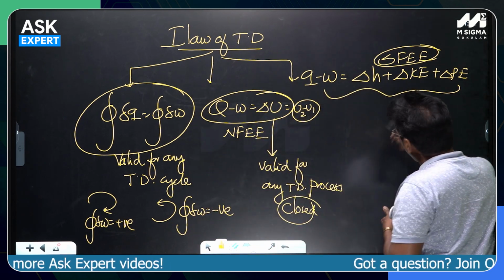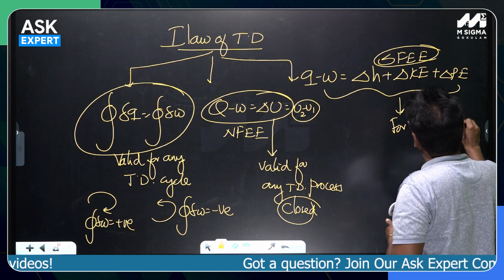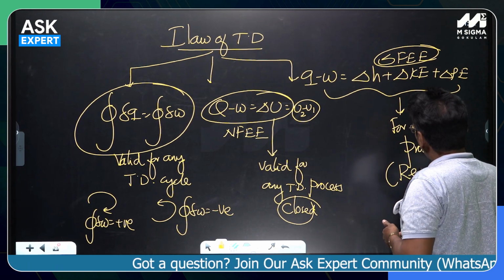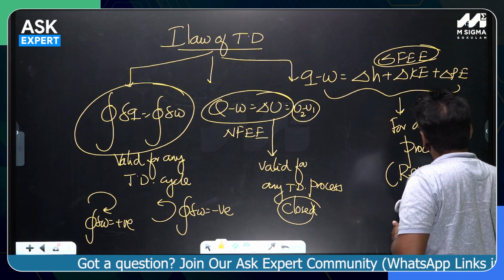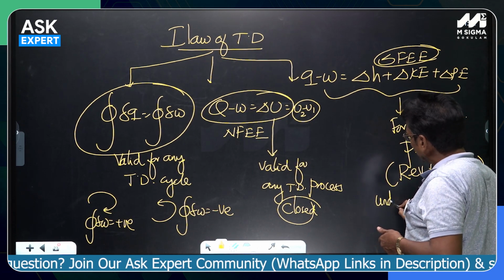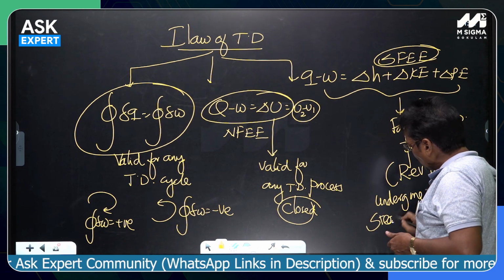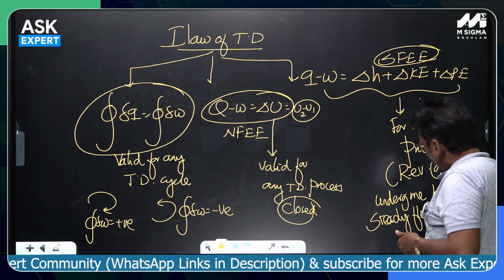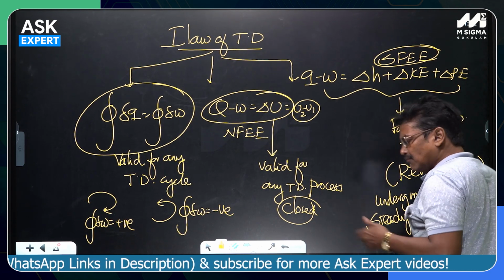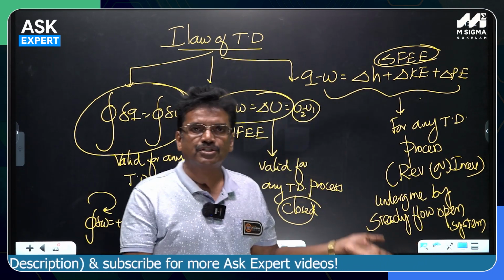is valid. But this is also valid for any thermodynamic process, whether reversible or irreversible. Any thermodynamic process, whether reversible or irreversible, undergone by a steady flow open system. This is called the steady flow energy equation. I can give so many examples for the steady flow open systems: fan, blower, compressor, turbine, pump, throttle valve, or nozzle, diffuser, all are steady flow open systems.